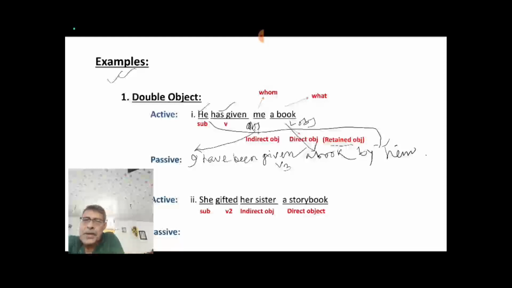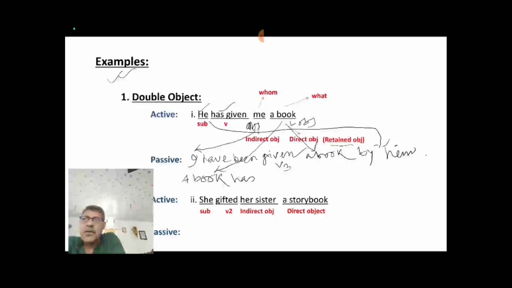If I do, then what I should write? A book, a book. This is your direct object. Any object you can take, but if you take direct object, then what would be the sentence pattern you just follow, isn't it? A book. Now third person singular, then you have to set has.